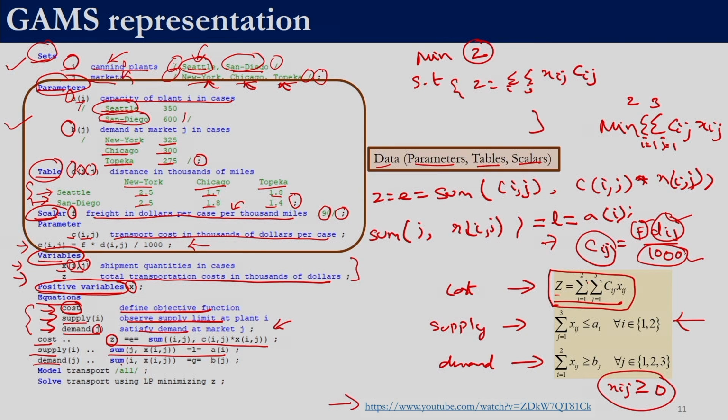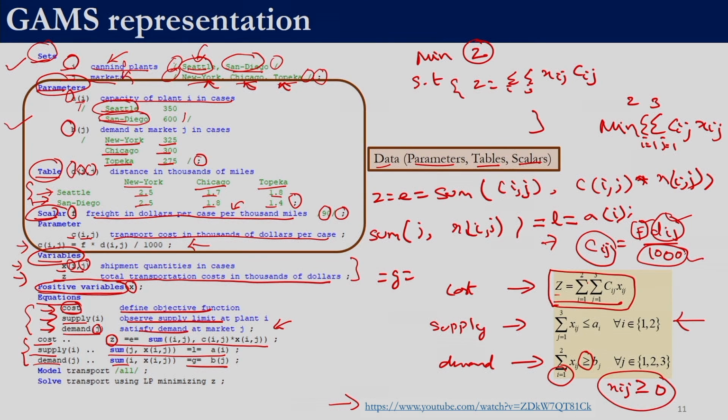Similarly, demand of j, we are going to sum it over i, because here we have summation over i comma x of i comma j, =G=, because we have greater than or equal to over here. So, =G= indicates that the left hand side has to be greater than or equal to the right hand side, =G= b of j. So, we have defined all the 3 constraints.